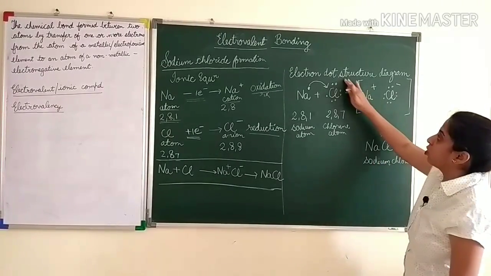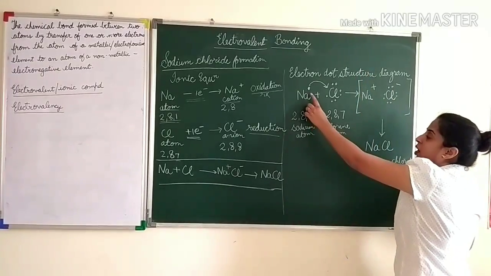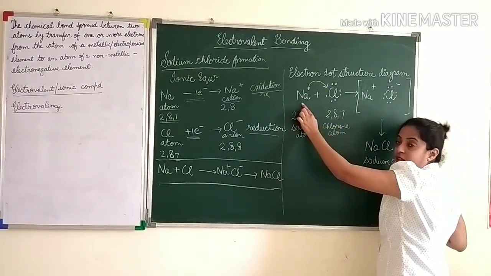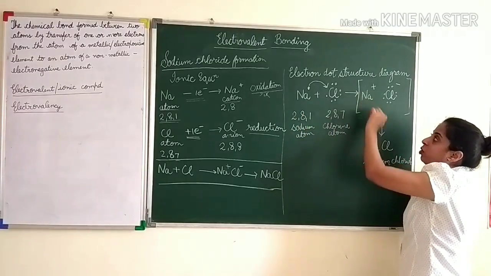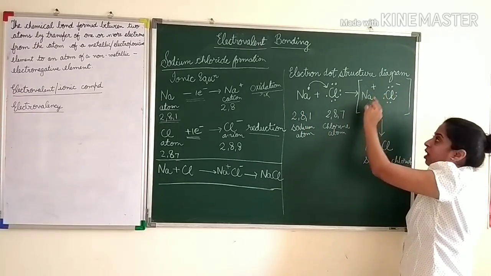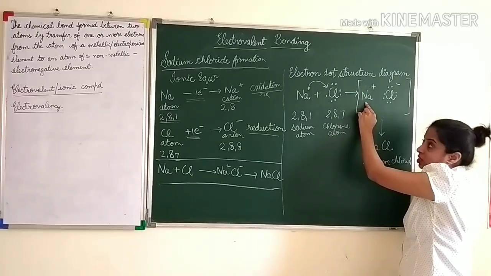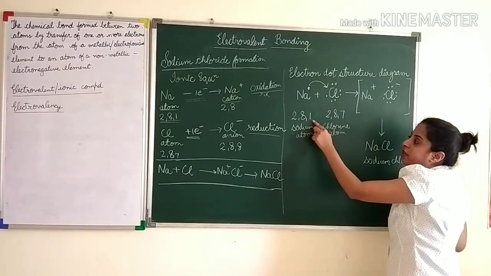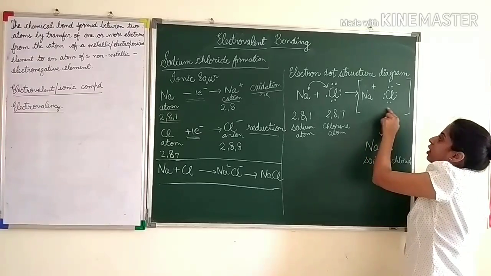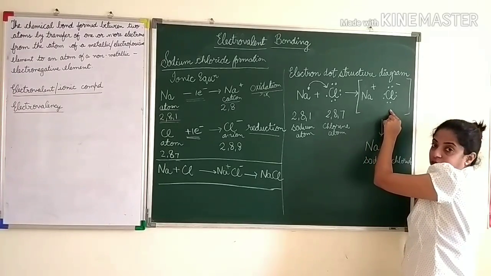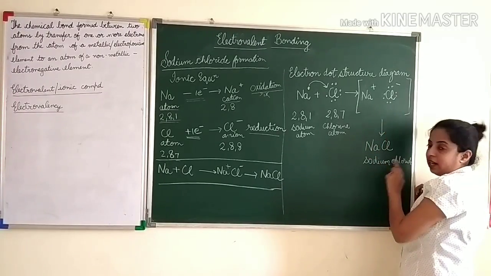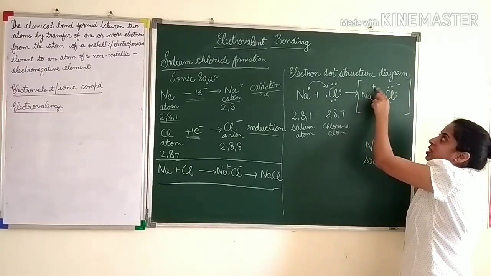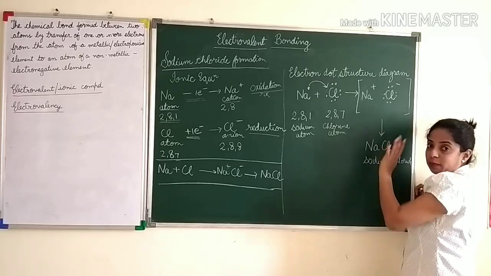Okay. So for the electron dot structure you have to remember that first you have to draw the outermost shell, how many electrons are there. Okay. Then after losing, what charges they gain, and again in the outermost shell now how many electrons are there. Now you will not draw these 8 electrons here, you will draw the empty valence shell here. Okay, and here the last shell which has now got 8 electrons. Okay, and then directly the formula. Don't ever forget to put these signs here, otherwise you will lose all your marks.